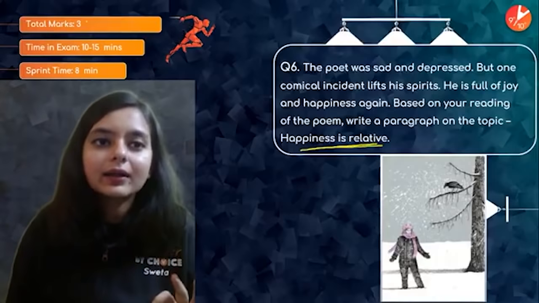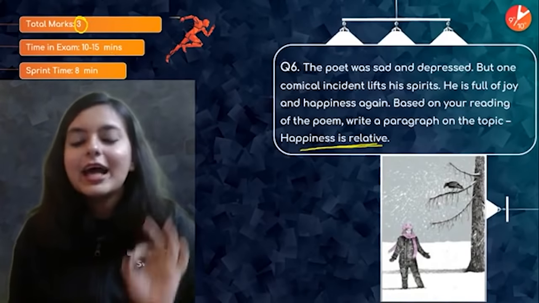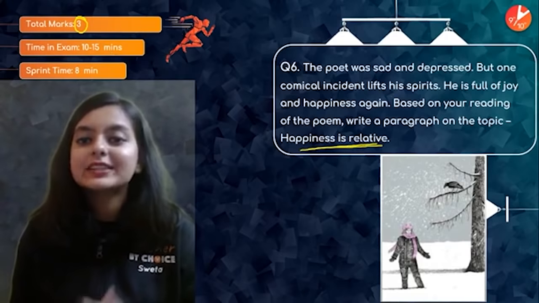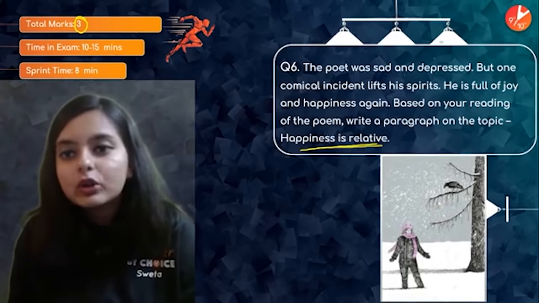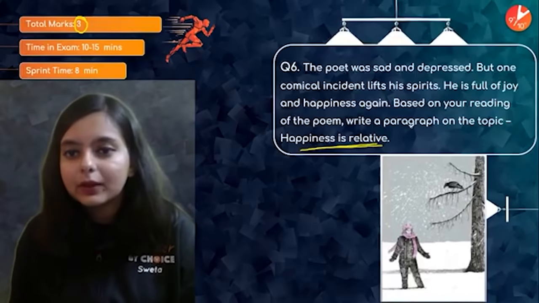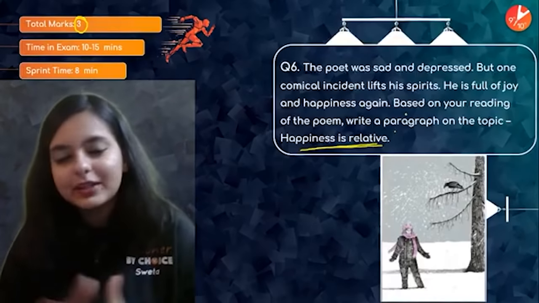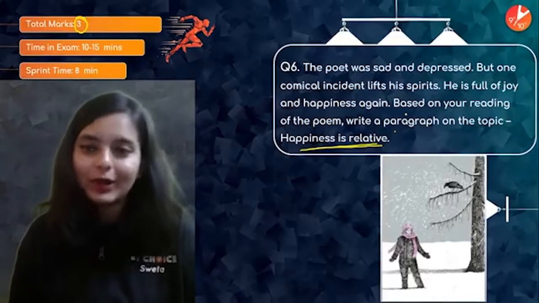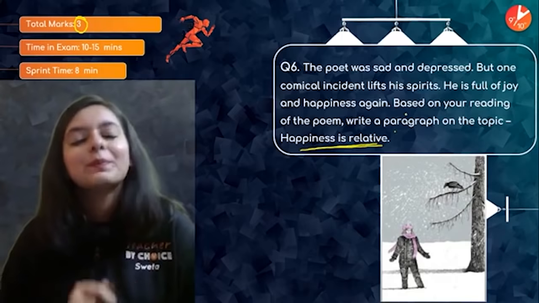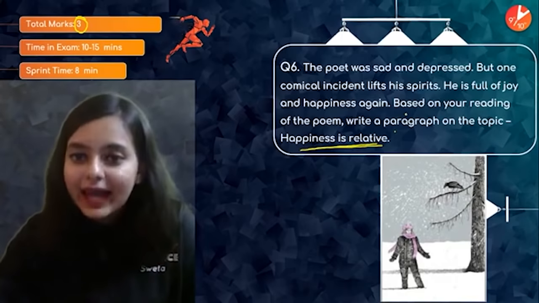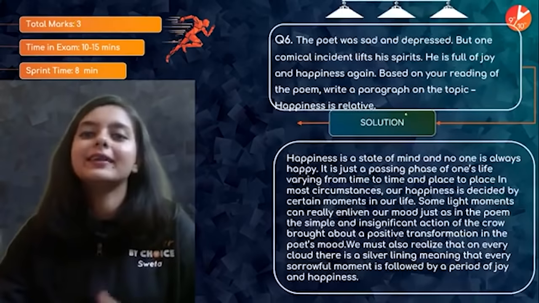Total mark is 3 here, right? So this paragraph should be based on the poem that you have read, that is Dust of Snow. Even if you do not read the entire question, you have understood, but I would definitely recommend you to glance through the entire question. Don't read half of the question, which could actually mislead you. So please read the full question, and then we will be seeing how to write this paragraph.